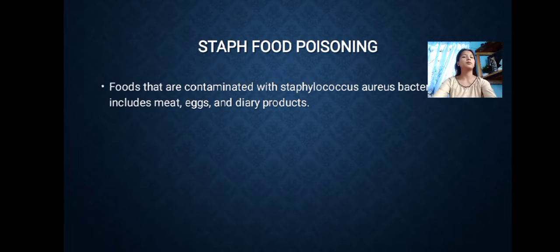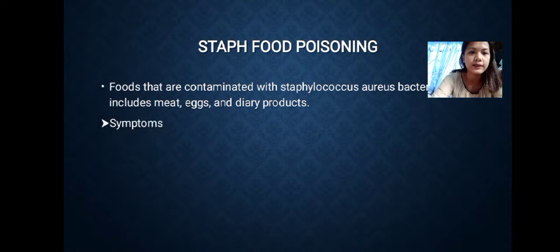Staph food poisoning. Staph food poisoning comes from foods contaminated with Staphylococcus aureus bacteria, which includes meat, eggs, and dairy products. Food poisoning is not an infection.